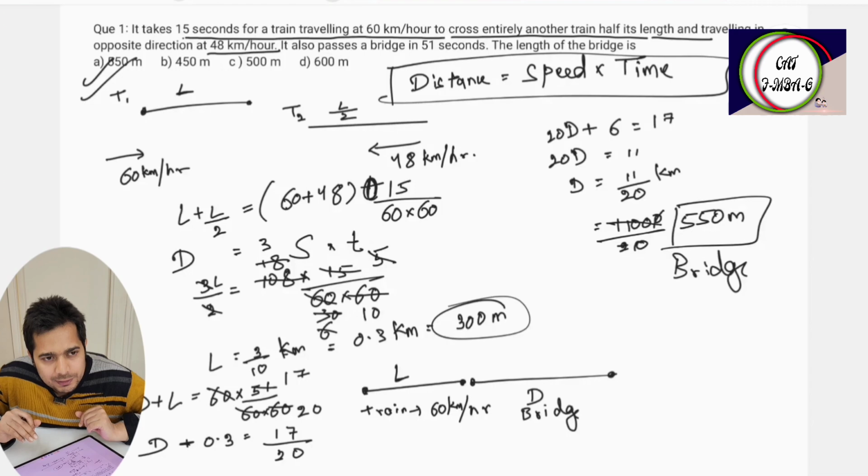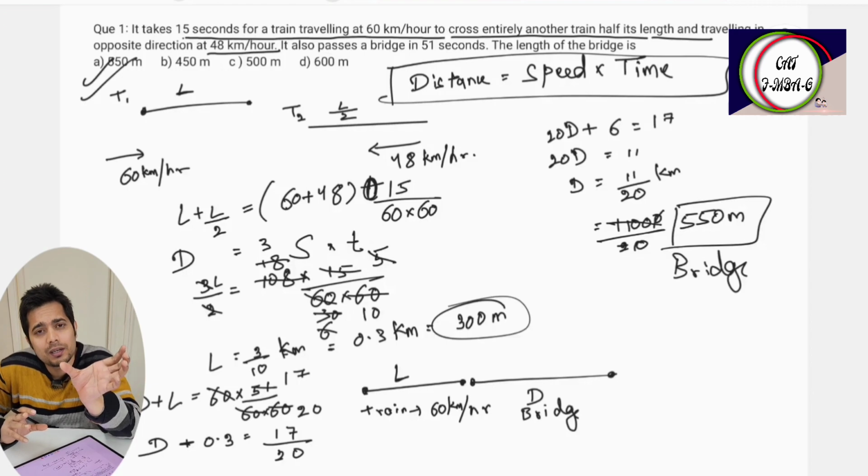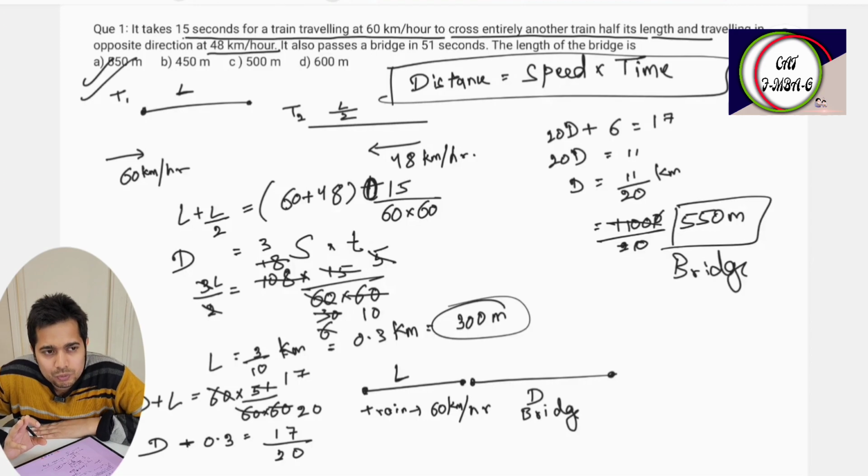Once the length of the train is known, it is given that the train has to cross a bridge in some time. We have to find the length of the bridge. So we add up the length of the train plus the length of the bridge. This total distance is equal to speed of the train into time, which is given, and then you can find the length. Always remember to be careful of the units: where it is meter, where it is kilometer, where it is hour, where it is second.